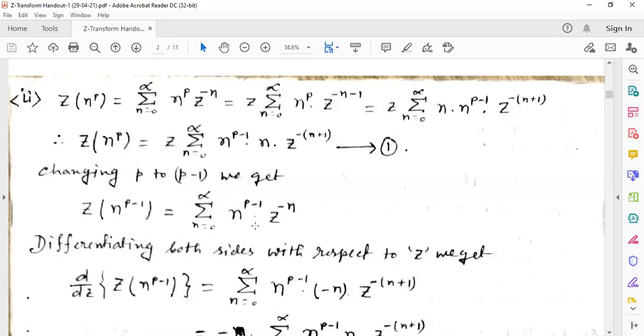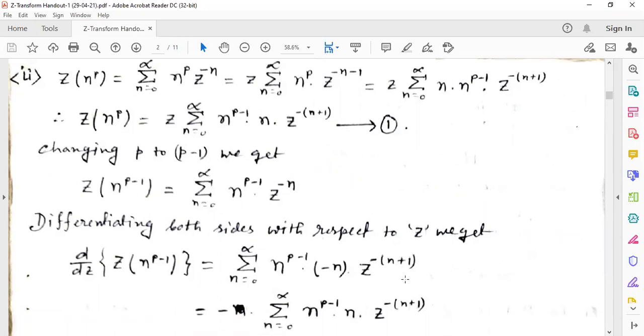So this part is unchanged, n to the power p minus 1. Now the derivative of z to the power minus n with respect to z is minus n z to the power minus n minus 1, that is minus (n plus 1).